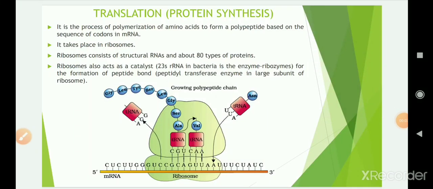Translation, or protein synthesis, is the process of polymerization of amino acids to form a polypeptide based on the sequence of codons in mRNA. It takes place in ribosomes. Ribosomes consist of structural RNAs and about 80 types of proteins. Ribosomes also act as a catalyst for the formation of peptide bonds.